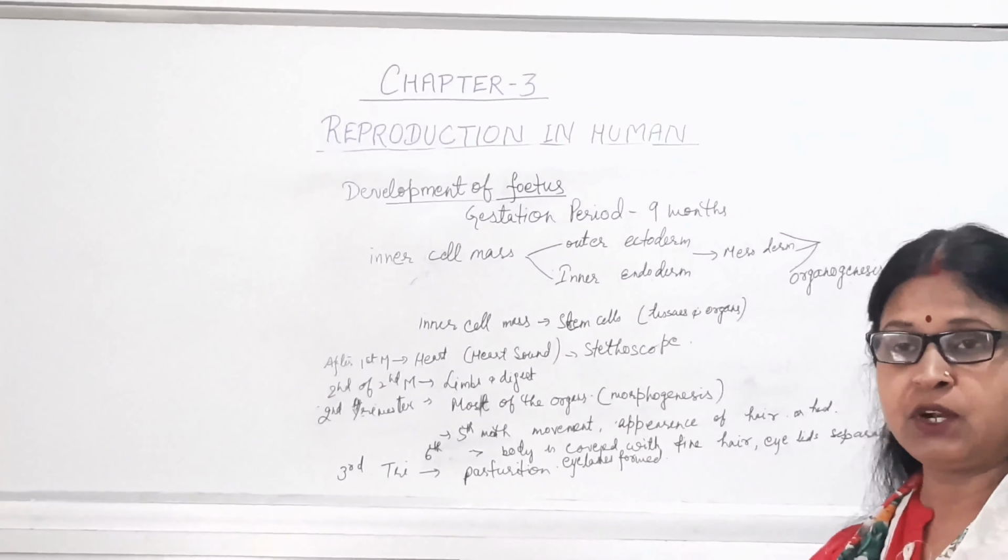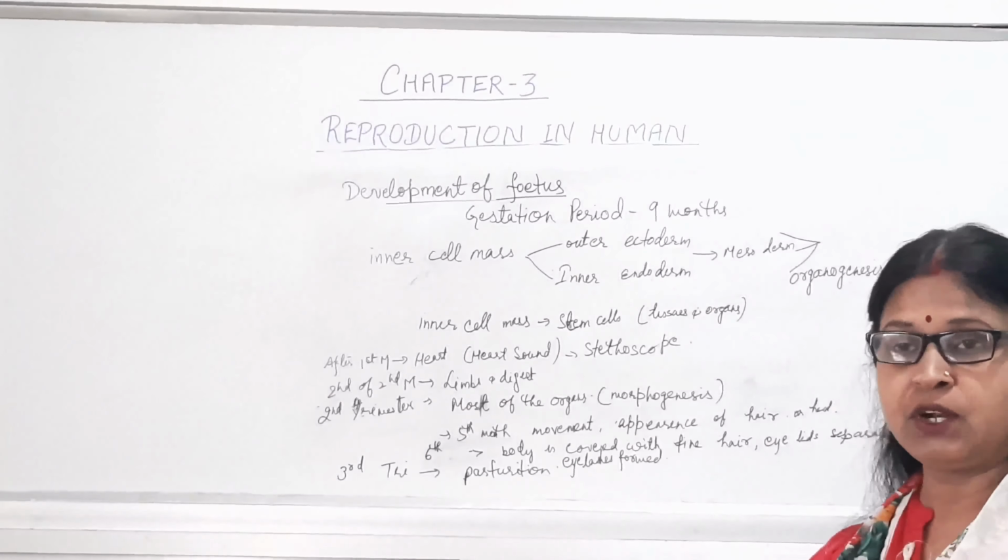That means organs are formed but in a very small, rudimentary form. So organogenesis is completed at the end of the first trimester. Now the fetus will move toward the 4th and 5th month.